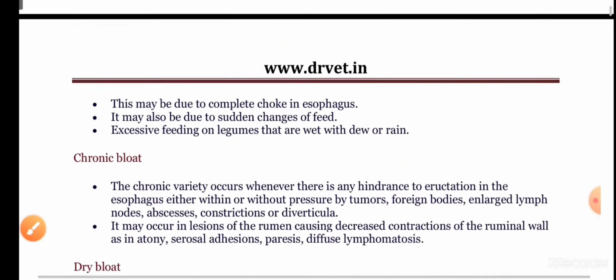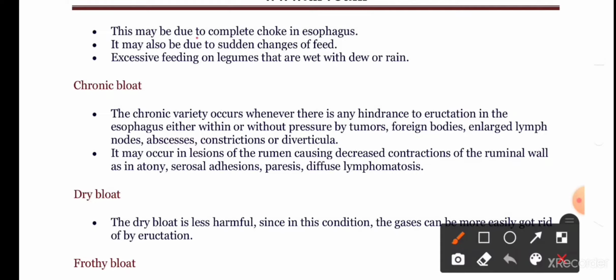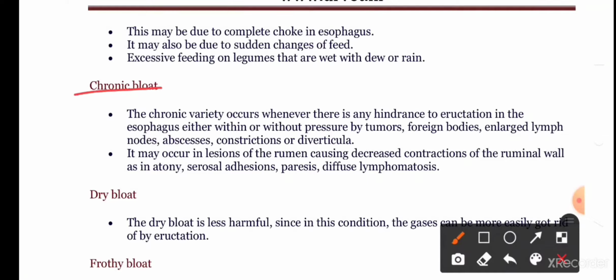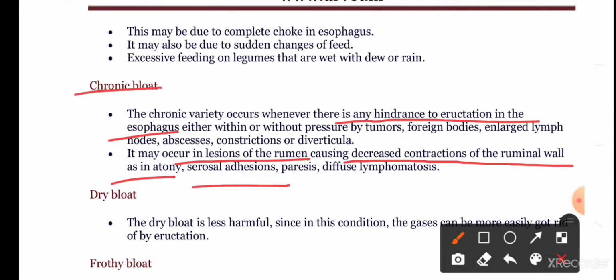Now let us look at acute bloat. Acute bloat may be due to complete choke in the esophagus, and this may be due to a sudden change in the feed and excessive feeding on legumes. In the case of chronic bloat, it occurs whenever there is any hindrance to eructation in the esophagus, and it may occur in lesions of the rumen causing decreased contraction of the ruminal wall, as in atony and serosal adhesions, paresis, diffuse lymphomatosis. In such conditions, the contraction of the ruminal wall will be reduced, ultimately leading to the accumulation of gases inside the rumen, leading to chronic bloat.